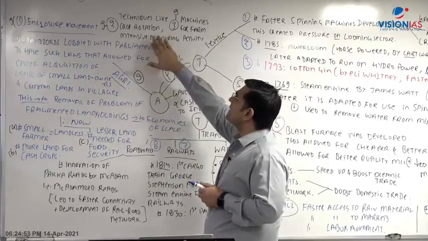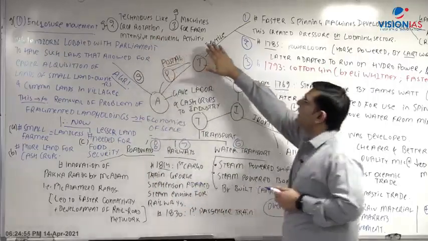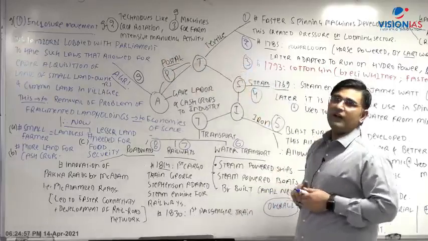Point 9(2) is techniques like crop rotation, intensive manuring. 9(3) is machines for farm activity.